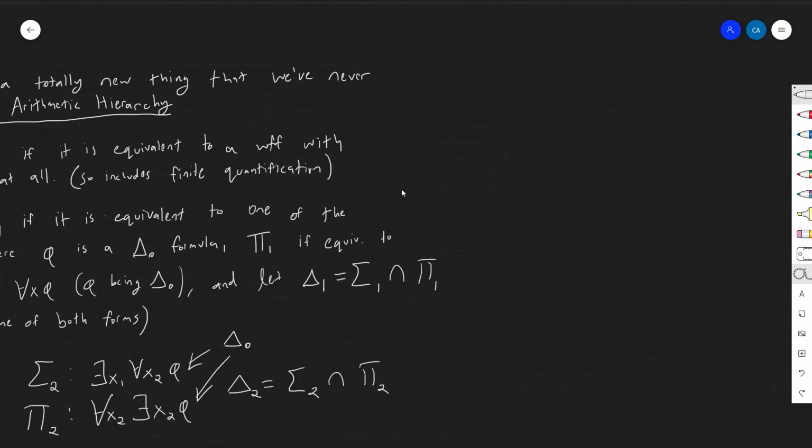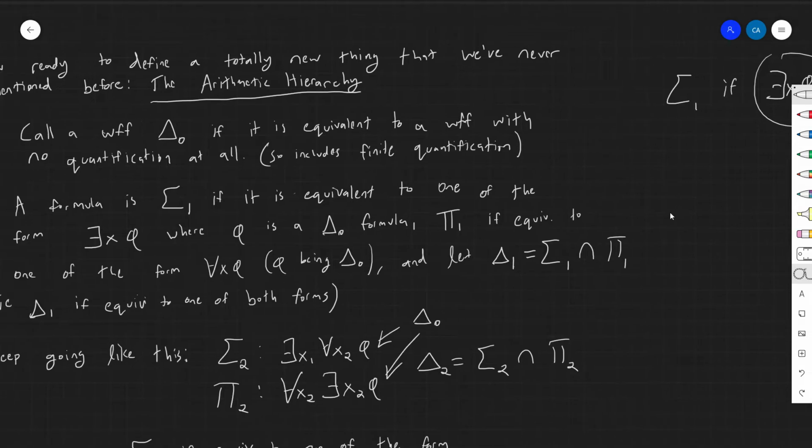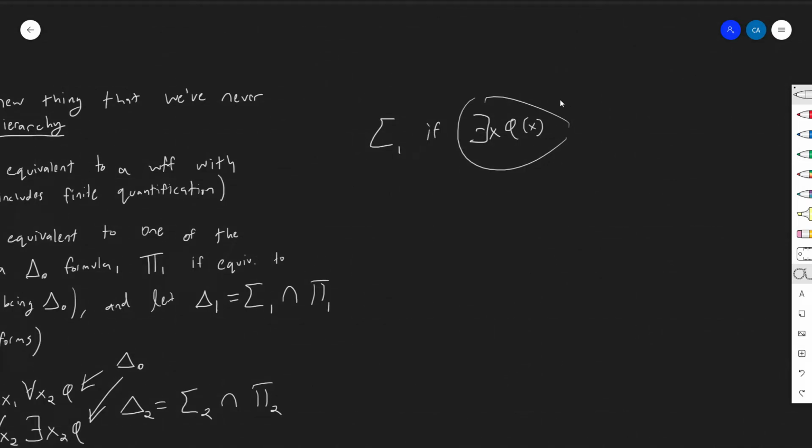So sigma 1, there's a lot of text here, so I kind of feel like isolating this just to make it very clear. Sigma 1, if you're basically of the form there exists an x such that phi of x, right? That's the form for a sigma 1 formula. A pi 1 formula is going to look like for all x phi, where phi is delta 0. And by the way, delta 0 means quantifier free.